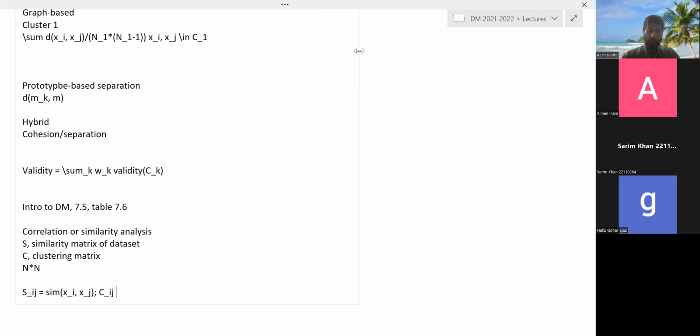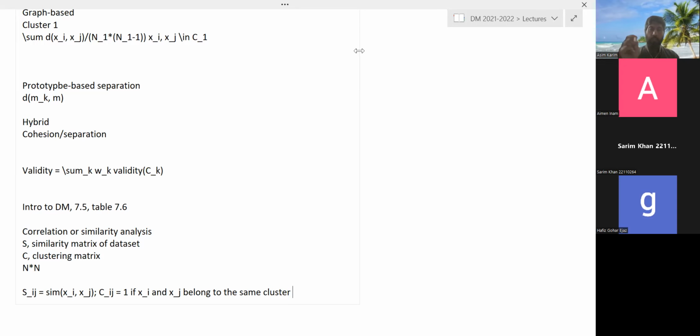So Cij is equal to 1 if xi and xj belong to the same cluster. Okay? So this is the clustering matrix. How do you get this matrix? After doing the clustering, you look at pairs of objects.